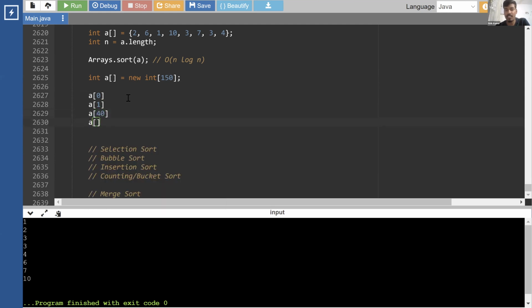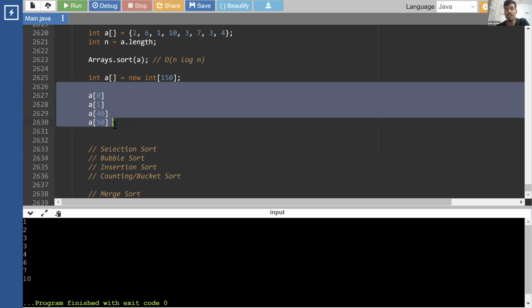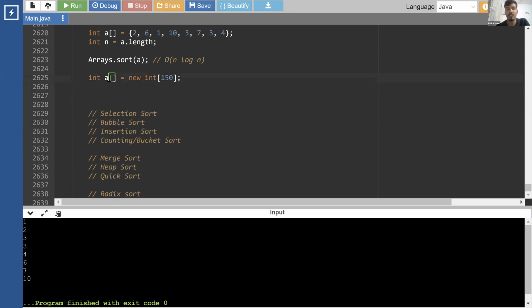How many people are there with age 50 and store them in A of 50? We can store this, right? We can store the count. We just need to do one traversal of it. And how will this look like? So let's say this is the count. Okay, let's take it count. So what we need to do is we simply need to do this.